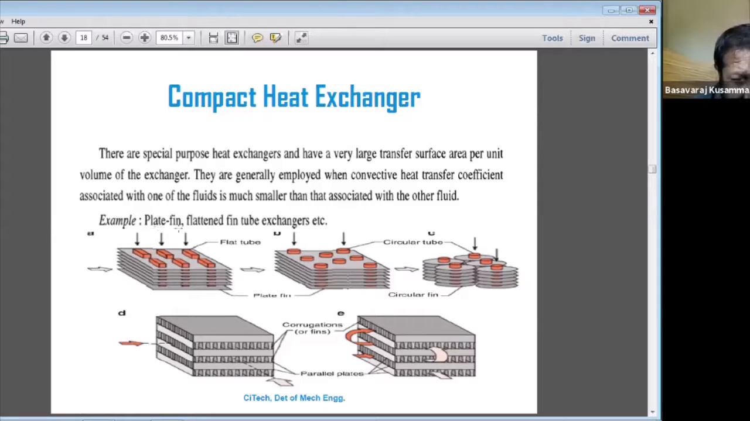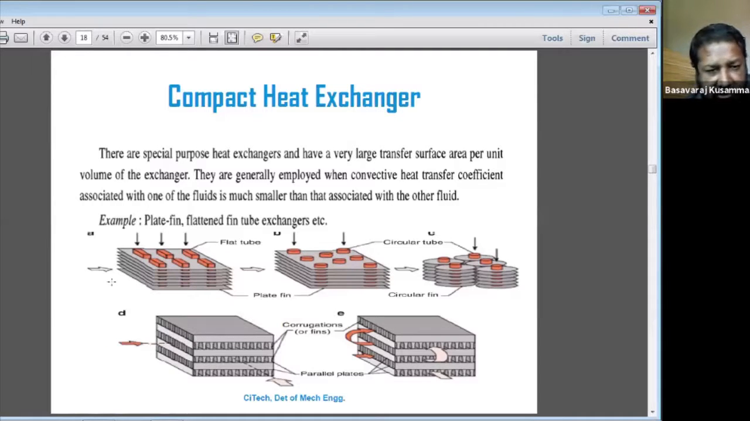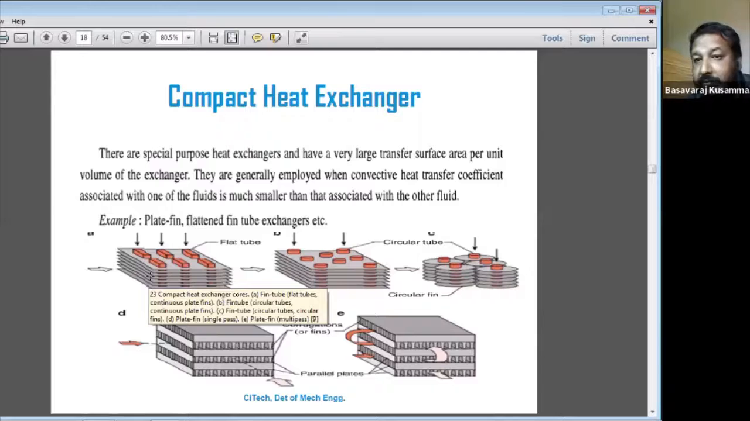Here, plate pin, plate and tube heat exchanger. These are called pins here. We can call them flat tubes or pins. These are called plates here. So through the plates, these flat tubes will be fixed, and in the plates, one fluid is flowing, and across the plates, another fluid is flowing. Hence, the heat exchange will be taking place.